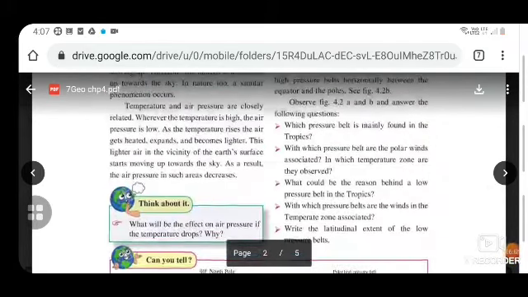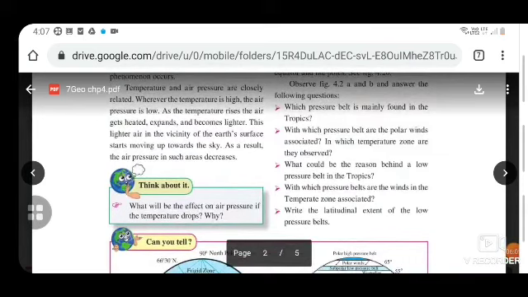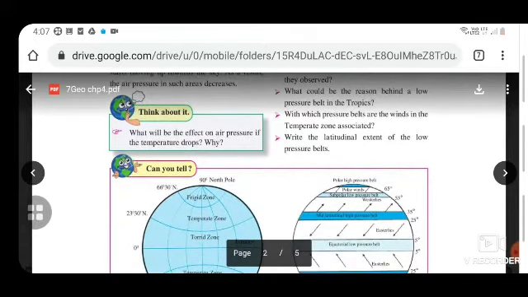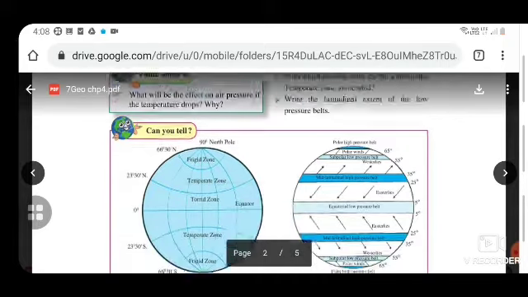Okay, so the questions are: Which pressure belt is mainly found in the tropics? With which pressure belt are the polar winds associated? In which temperate zone are they observed? What could be the reason behind a low pressure belt in the tropics? With which pressure belts are the winds in the temperate zone associated? And write the latitudinal extent of the low pressure belts.